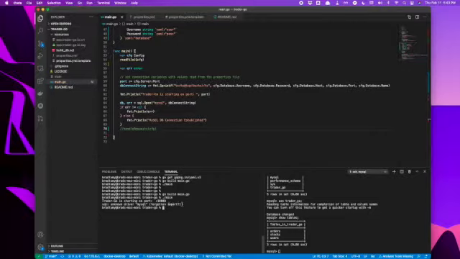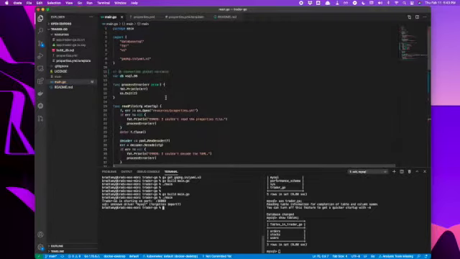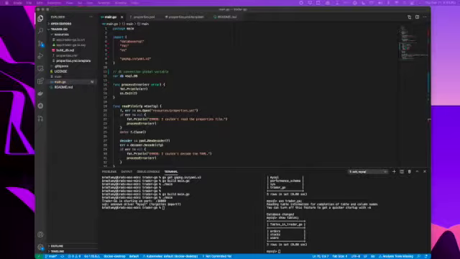Since we haven't included the MySQL package yet, let's go ahead and get the right package in there.